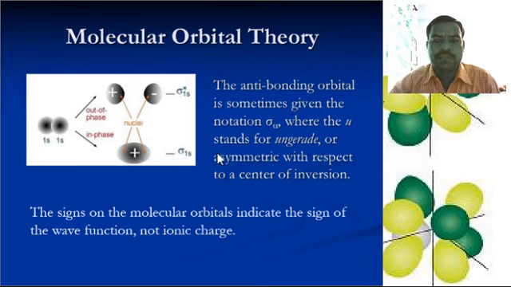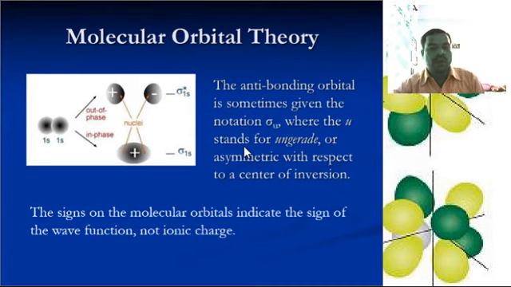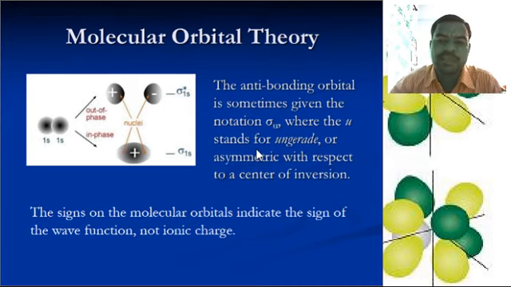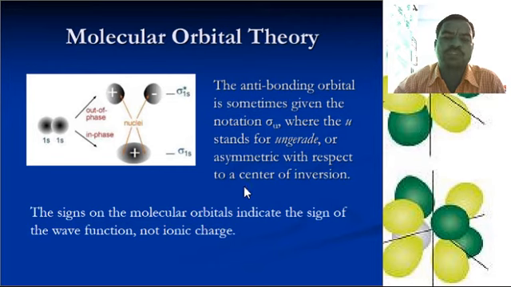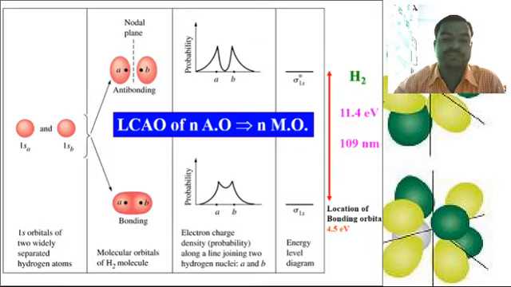The antibonding orbital is sometimes given the notation sigma u, where the u stands for ungerade, or asymmetric with respect to the center of inversion. You have to use the sign u, ungerade, which is also known as asymmetric. It means the symmetry of these molecules is center of inversion symmetry. The sign on the molecular orbitals indicates the sign of the wave function, not ionic charge. A wave function cannot be ionic.